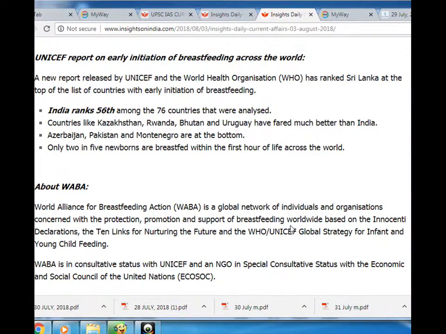UNICEF report on early initiation of breastfeeding across the world. A new report released by UNICEF and the World Health Organization has ranked Sri Lanka at the top of the list of countries with early initiation of breastfeeding. India ranks 56th among the 76 countries that were analyzed. Countries like Kazakhstan, Rwanda, Bhutan and Uruguay have fared much better than India. Azerbaijan, Pakistan and Montenegro are at the bottom. Only 2 in 5 newborns are breastfed within the first hour of life across the world.